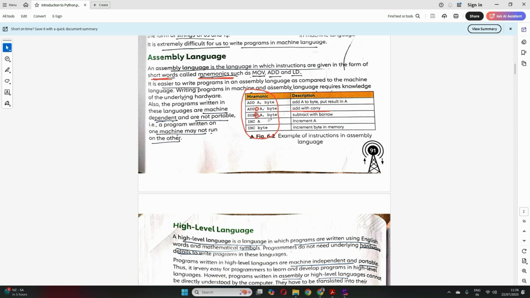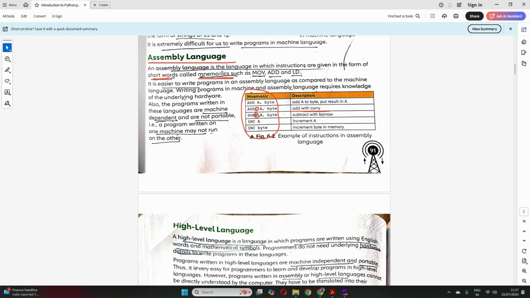Here there are a few examples. I can repeat again. ADD A, byte means add byte to A and put the result in A. Then ADC A, byte means add with carry. SUB with the extra B means subtract with borrow. INC A means you increment A by 1. INC byte means increment byte in memory. So this language was a little simpler than machine language, but it is also a tough language to write a program in, right?